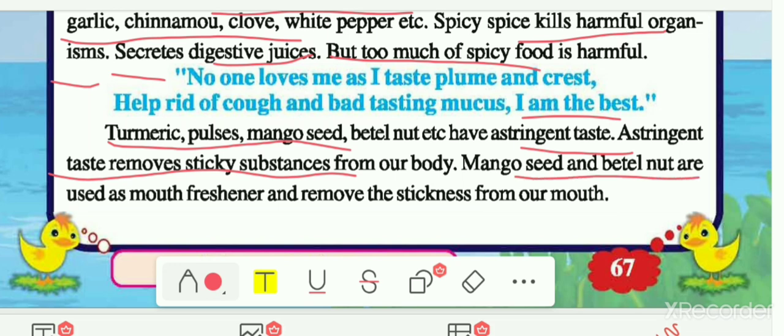Here it is given that mango seed and betel nuts are used as mouth fresheners and remove the stickiness from our mouth. Because of its property to remove the stickiness or sticky substance from our body, the mango seeds and betel nut, which contain this astringent taste, are used as a mouth freshener and to remove the stickiness from our mouth. So this is about the astringent taste.